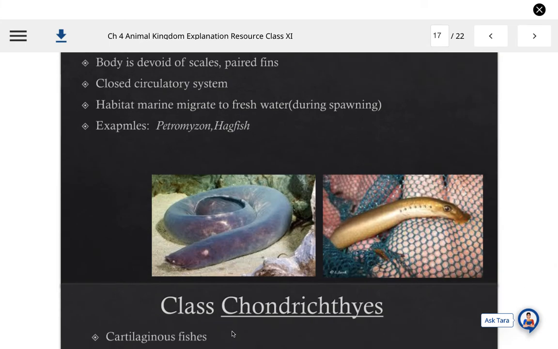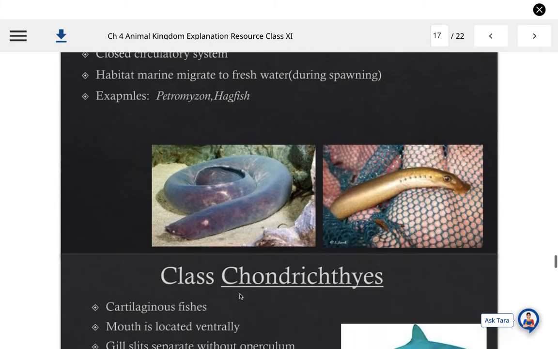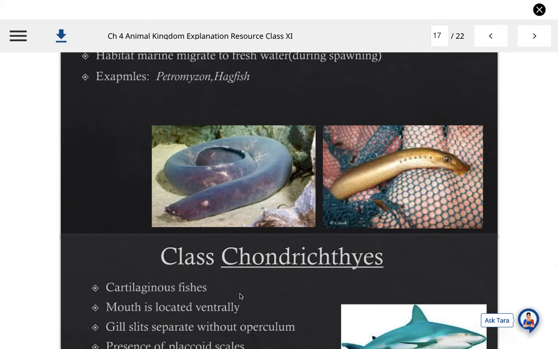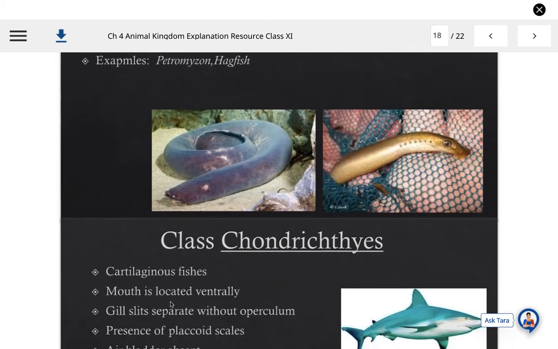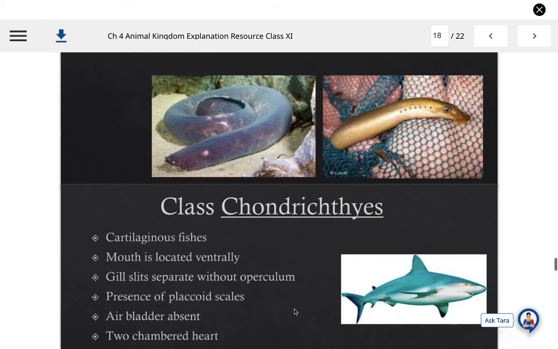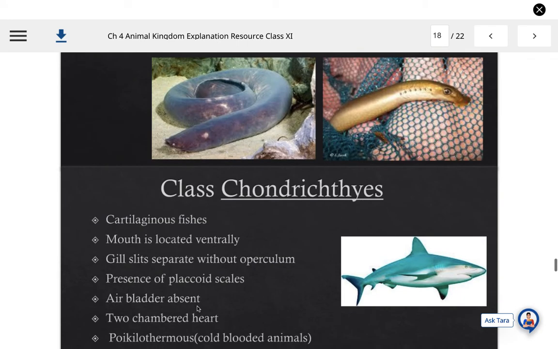Then the next class is Chondrichthyes, which is also known as the cartilaginous fish class, and the mouth is located ventrally in these, as you can see here in this shark. Gill slits are separate, without operculum. Open gill slits are present in them without any covering; the outer covering present in bony fishes is the operculum, and that is absent here. Presence of placoid scales is one of the important characteristic features. Air bladder is absent in them.